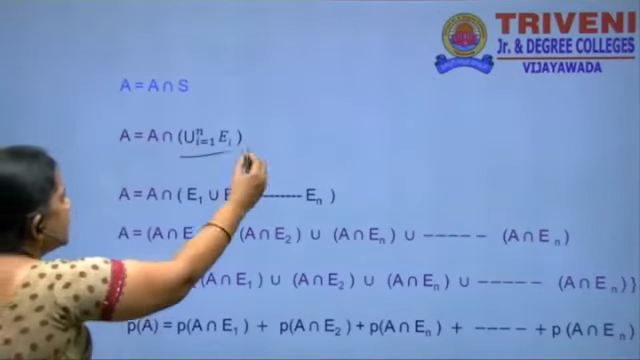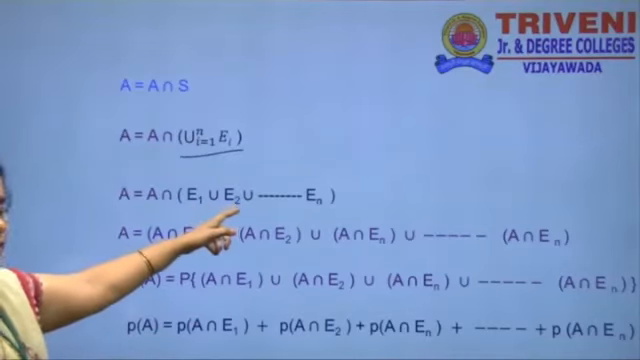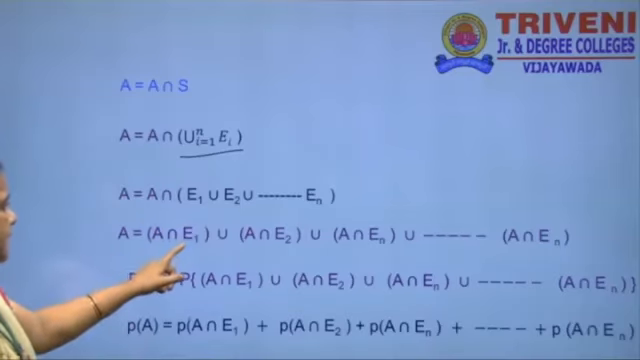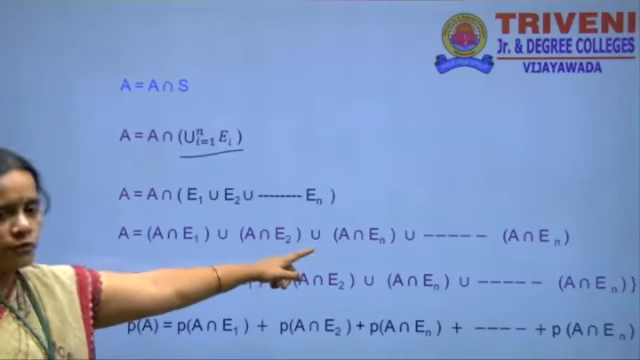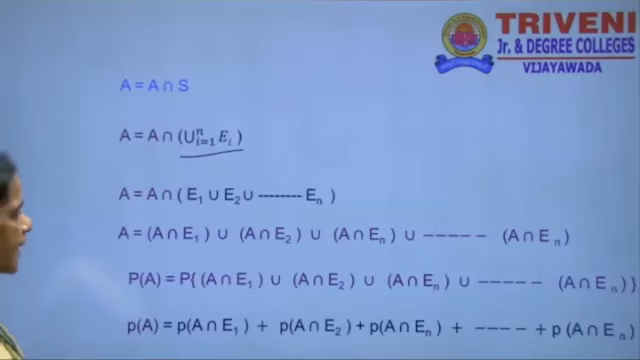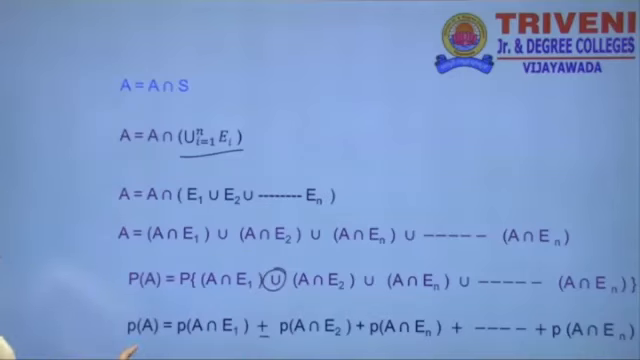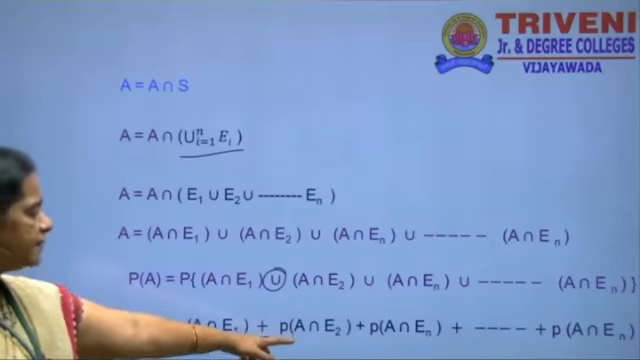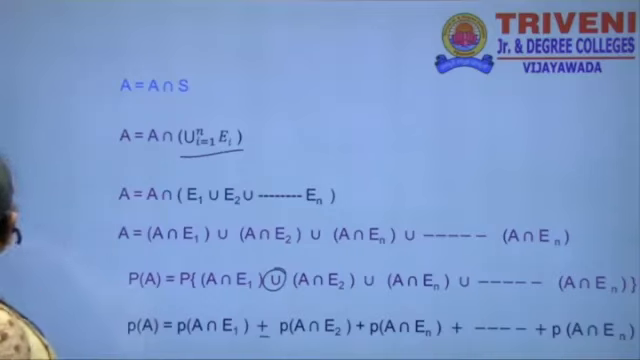S is equal to the union of Ei, i = 1 to n. So A is equal to (A intersection E1) union (A intersection E2) union ... union (A intersection En), that is, the union of A intersection Ei. Applying probability on both sides, P of A is equal to P of A intersection E1 plus P of A intersection E2 and so on, plus P of A intersection En.